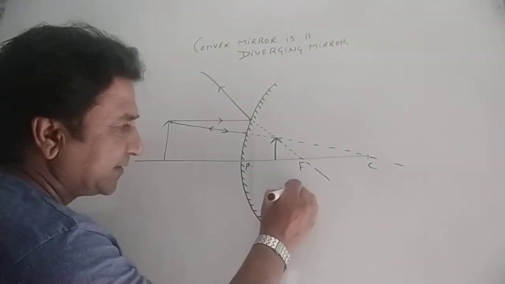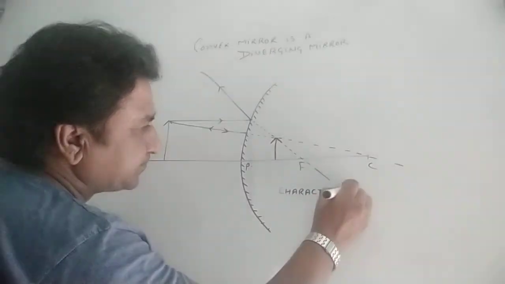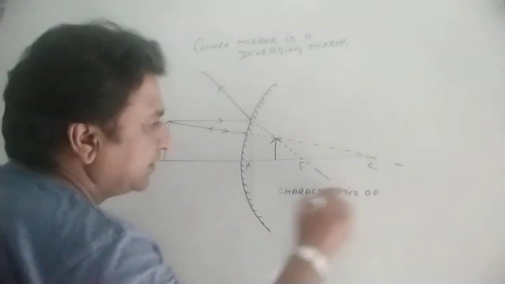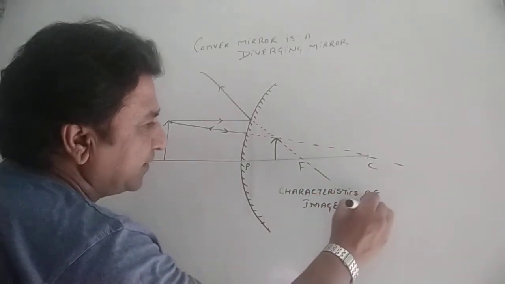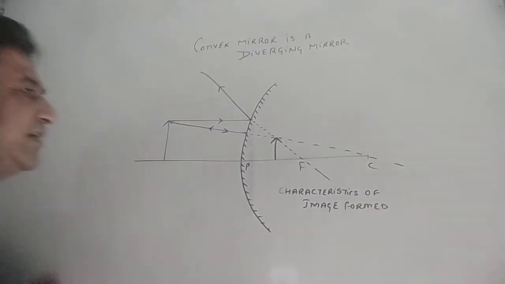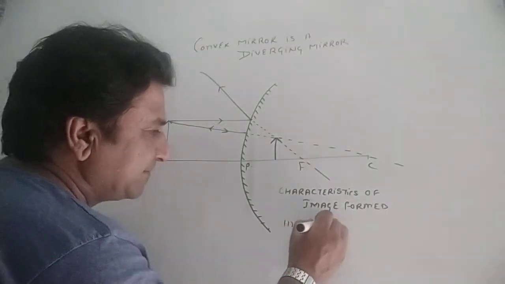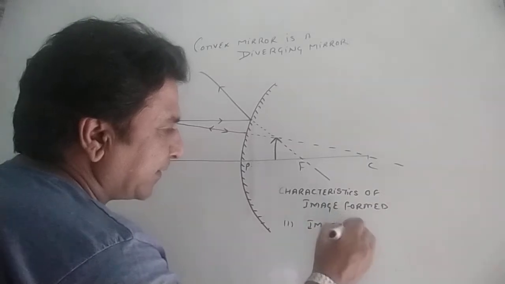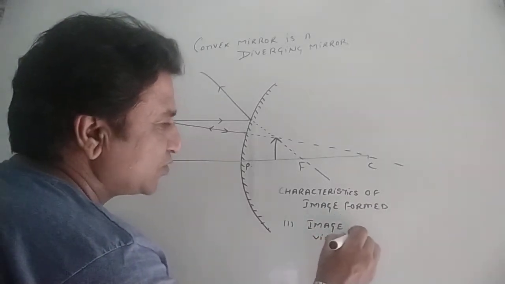Okay, let's write the characteristics of the image formed. Remember that we are using a convex mirror, that's a diverging mirror. Number 1, the image will be virtual.